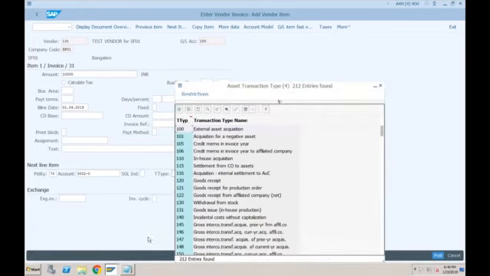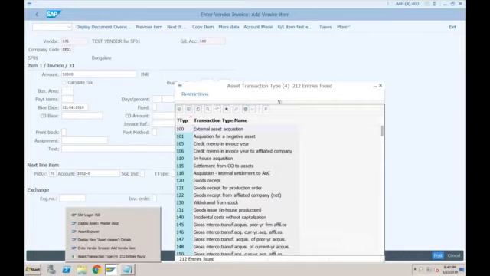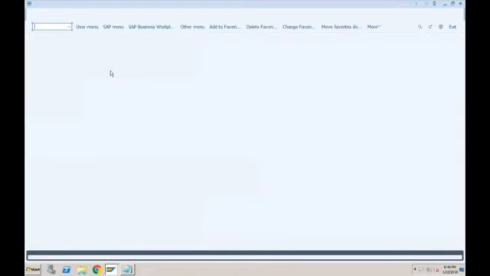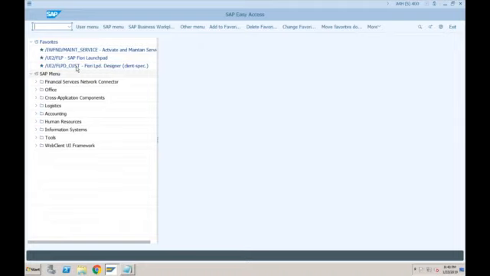So there is a configuration in SAP ECC where you can create your own transaction types and restrict a particular transaction type to a particular depreciation area. Let me show you. I don't know whether it still exists or not because it is not required anymore, but let's see if it is available.